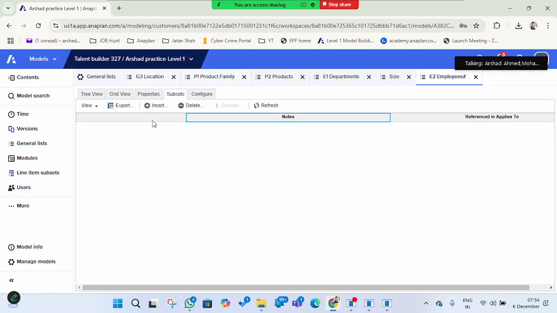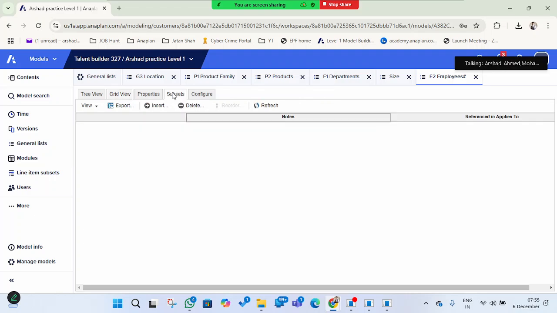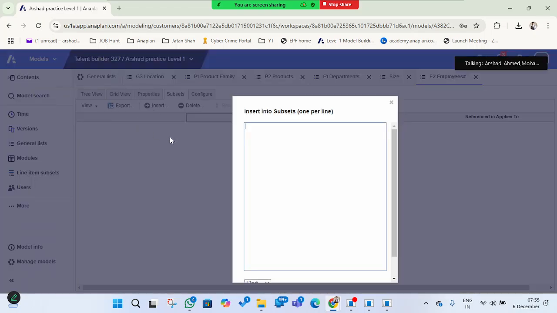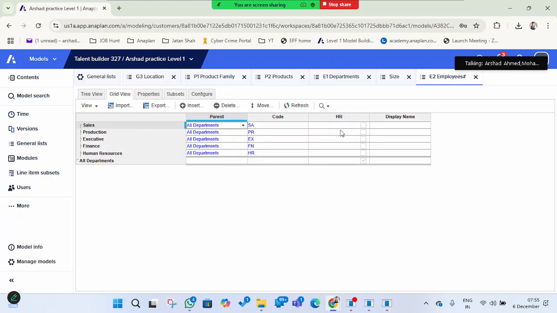So as you can see, there was no HR here. Once you create the subset here, it will reflect in that. So HR, yes, we have created an HR here. If you go into the grid view, you can see it here in grid view.